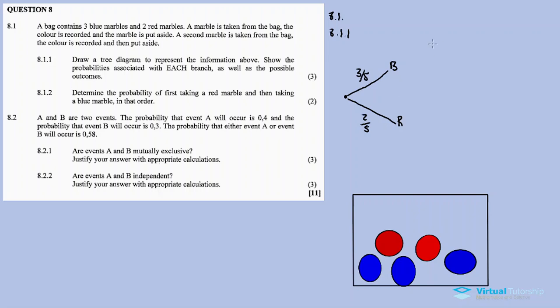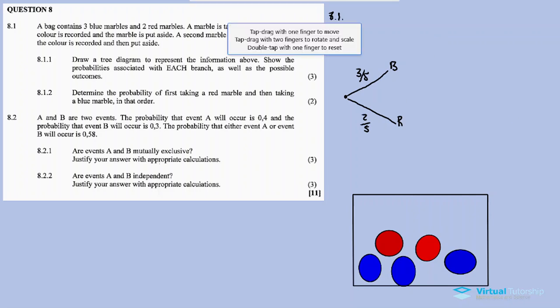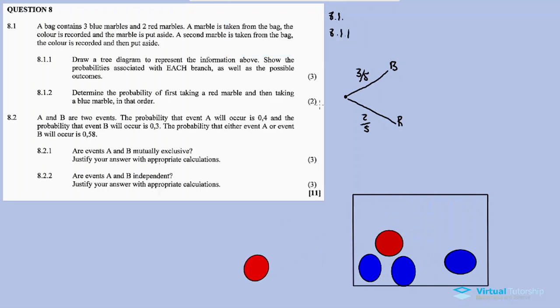The second event is dependent because I do this. I can either choose a red, and if I take the red, I am left with 4 options, right? I am left with 4 options.